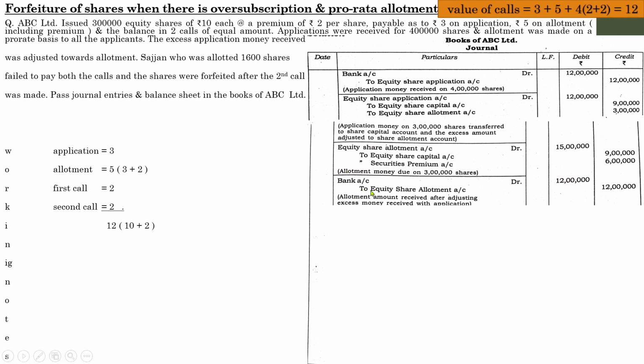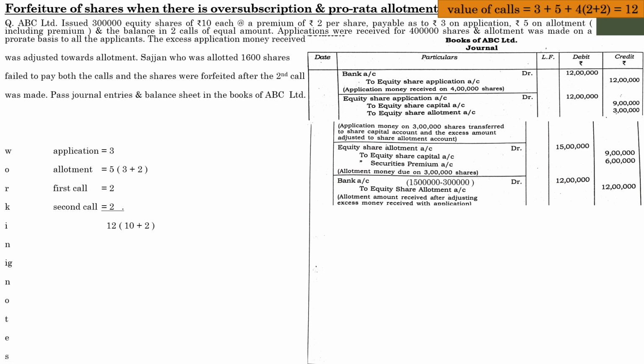That is bank account up to equity share allotment, 15 lakhs minus 3 lakhs, that is 12 lakhs. So remember, whenever you are dealing with this type of scenario, remember to adjust the excess amount at the time of that particular installment. Here the excess is adjusted with allotment. So at the time of receipt from the shareholders, you need to adjust this advance amount, and the remaining amount should be shown in the payment entry.